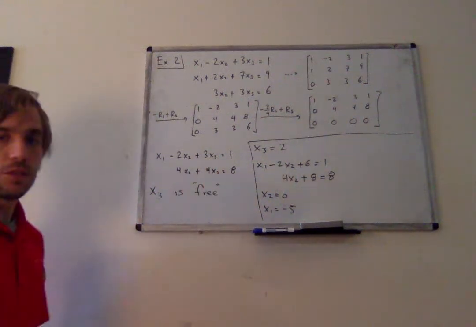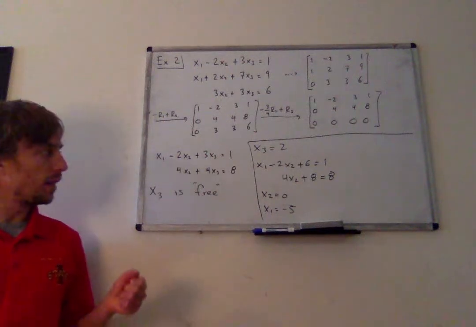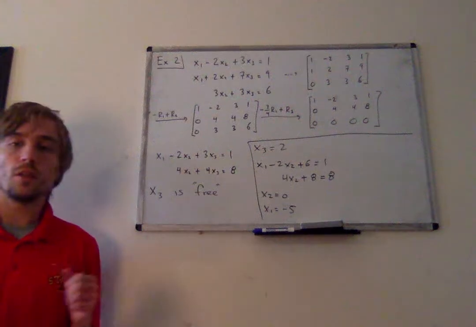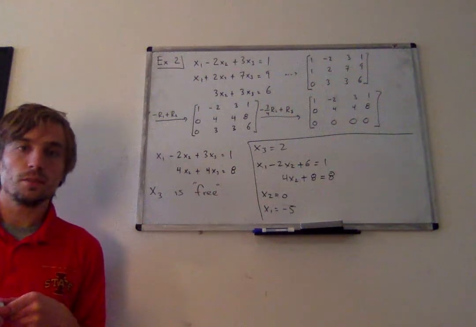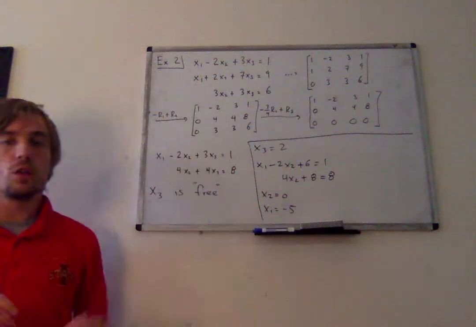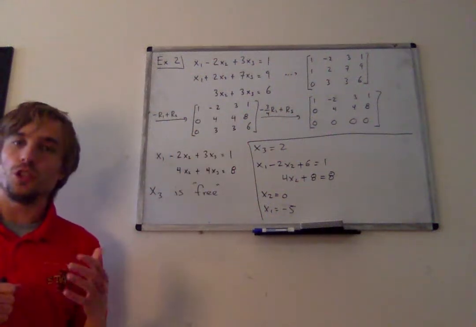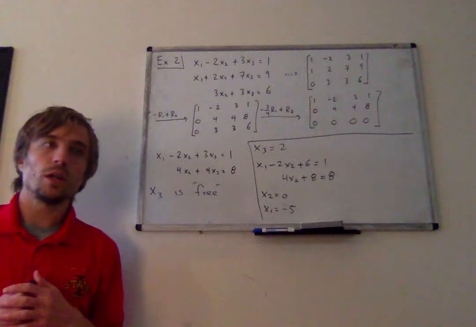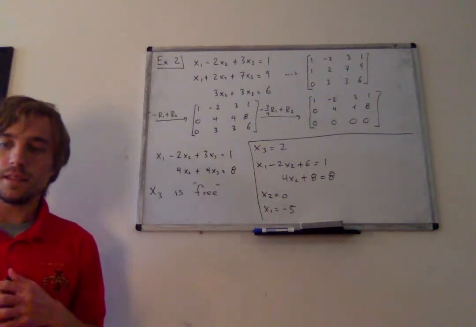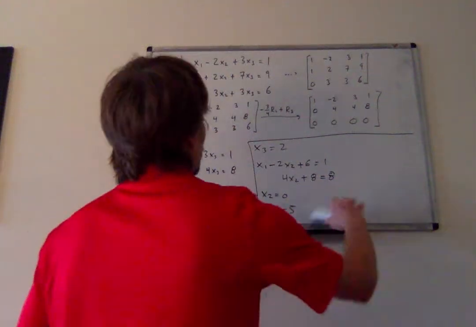But we actually can sort of think of x3 as being free. That is, we can assign whatever value we want to x3 and still come up with a valid solution to this linear system. So when we row reduce the augmented matrix and get a row of all zeros, usually that will correspond to infinitely many solutions. So this is a consistent system that does not have a unique solution.